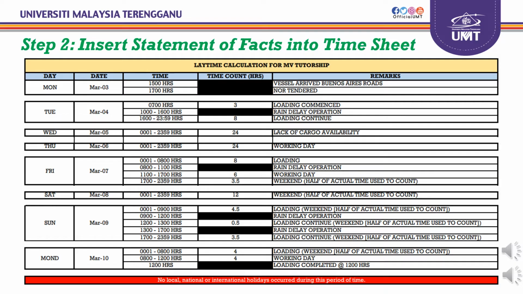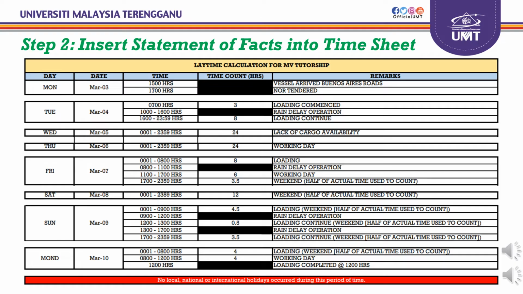Next, on the same day from 1000 until 1600 hours, the laytime is not counted because of the weather. That means when bad weather occurs, the laytime will automatically stop. Next, from 1600 until 2359 hours, the laytime is counted again, and the total laytime was 8 hours.